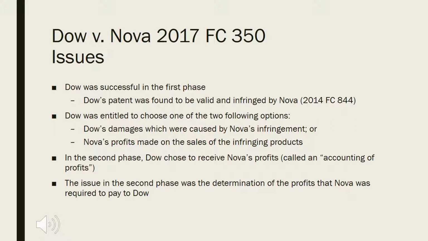The second phase was called the quantum phase, and the question for this phase was: if the patent is valid and infringed, what amount of money must be paid by Nova to Dow? In this phase, Dow chose to receive Nova's profits, called an accounting of profits. The issue in the second phase was the determination of the profits that Nova was required to pay to Dow.